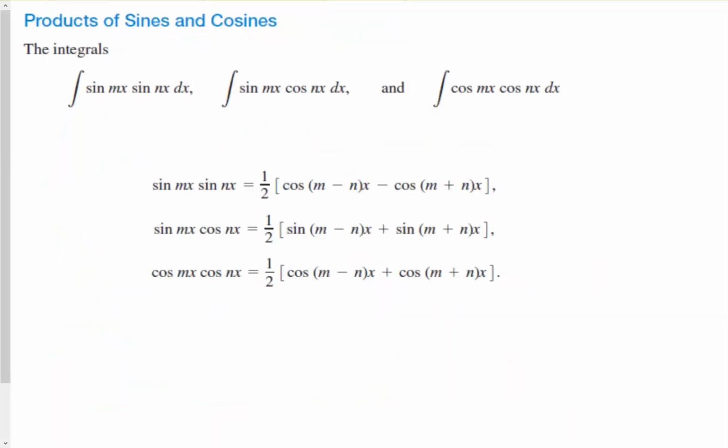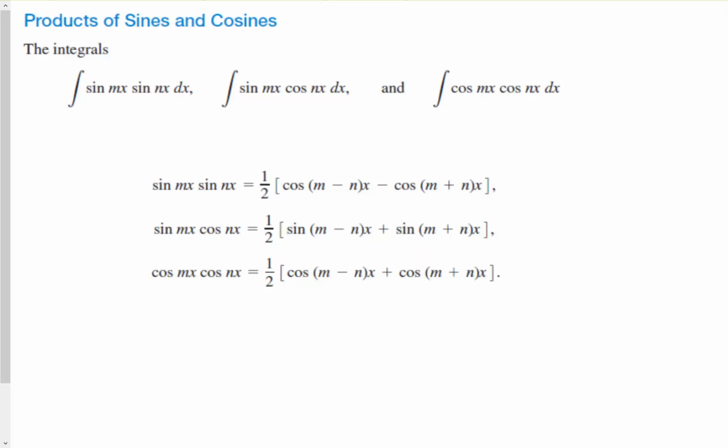Sometimes you'll encounter integrals of this nature, where you have integral of sine and cosine, where the number in front of the x for the sine and the cosine are same numbers or different numbers, like you could have a 2x with a 3x, or a 5x and a 3x, things of those natures.